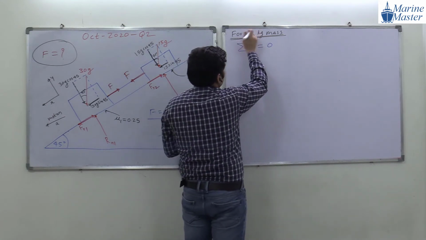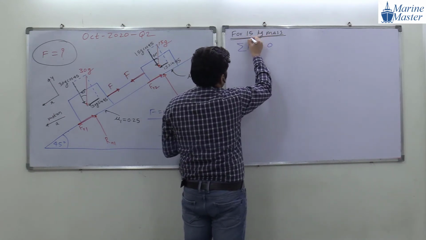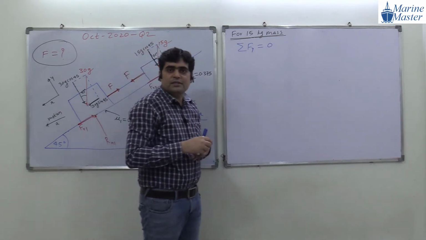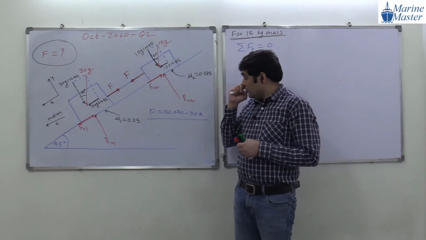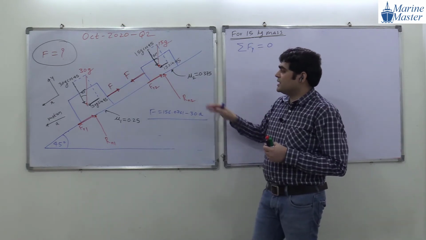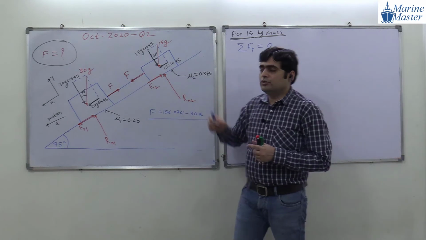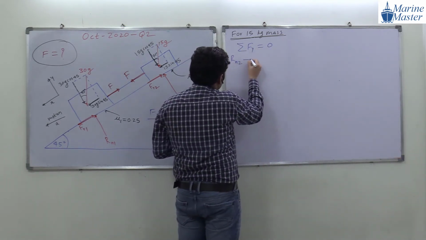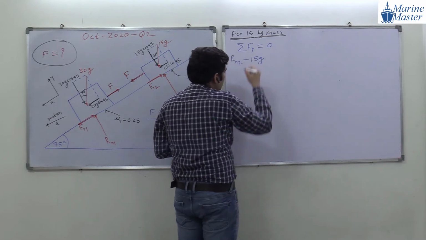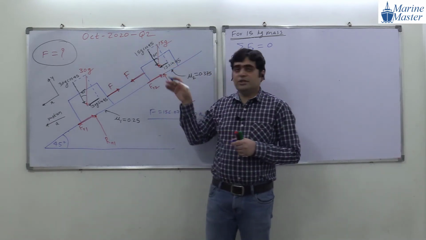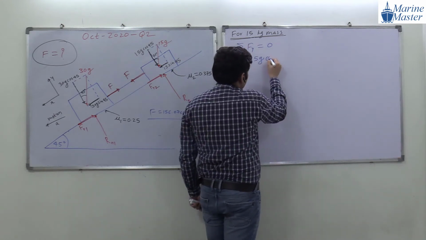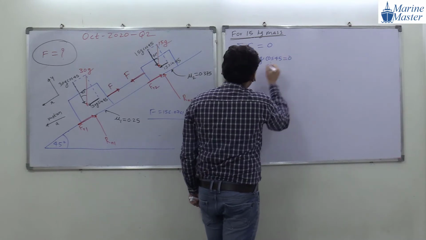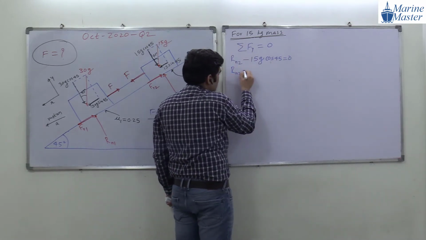So for the 15 kg mass, summation of forces in the y direction is equal to what, guys? 0. Okay. So what are the forces here for the 15 kg mass in the y direction? Rn2, positive. So Rn2 minus 15g cos 45 is equal to 0. So Rn2 will be equal to